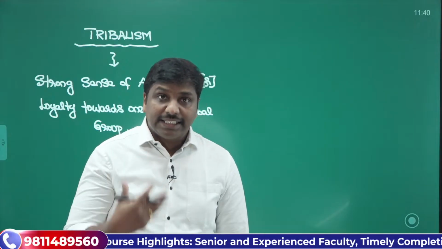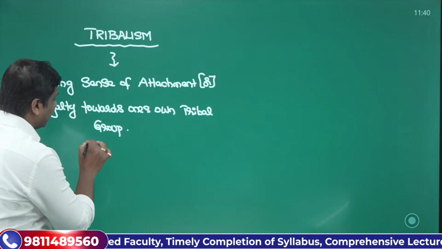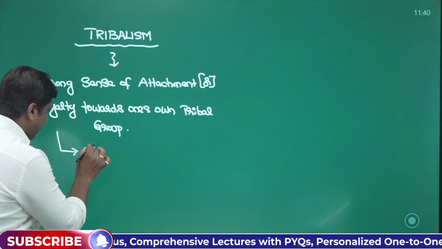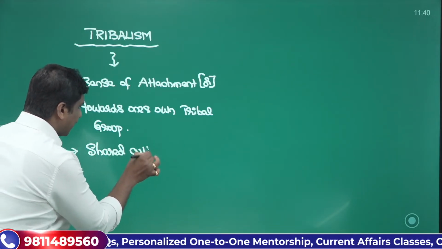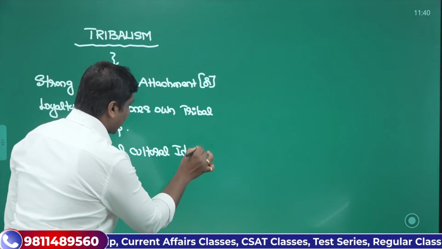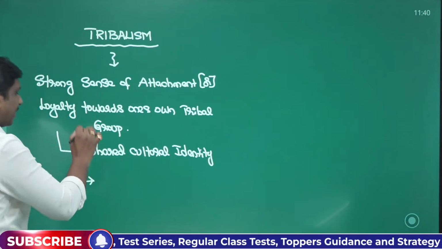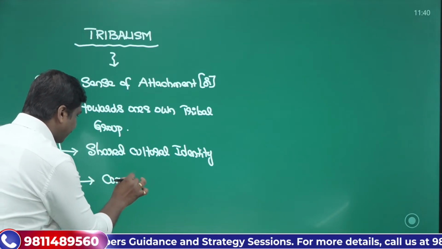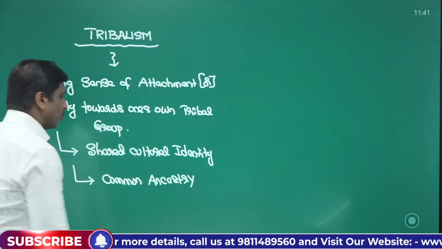Now, what are the reasons for this? In simple fashion, this occurs because of shared cultural identity, due to similar cultural identity. Next you can mention common ancestry, so ancestors could be similar.